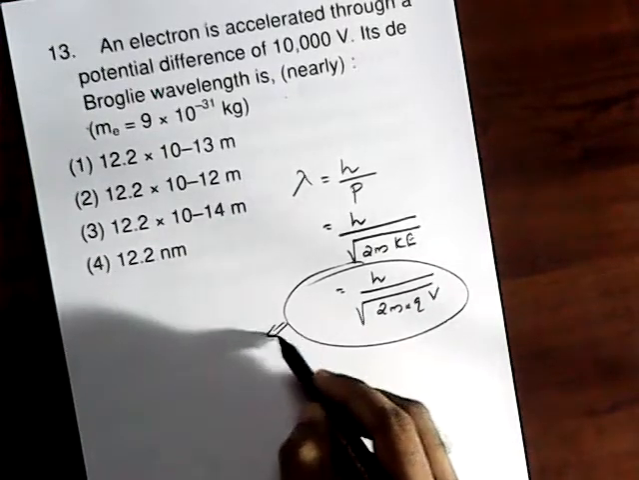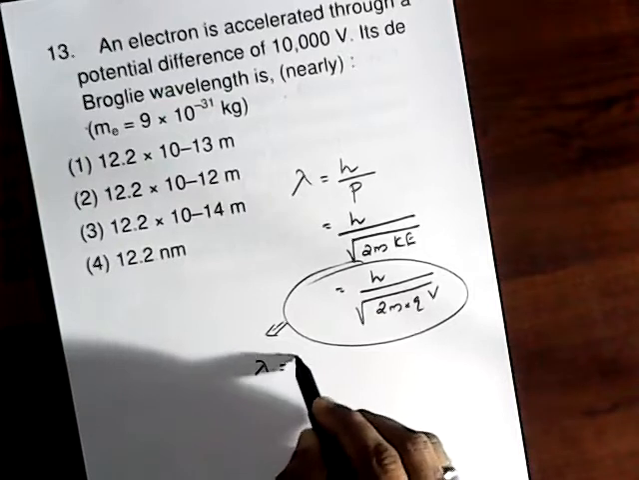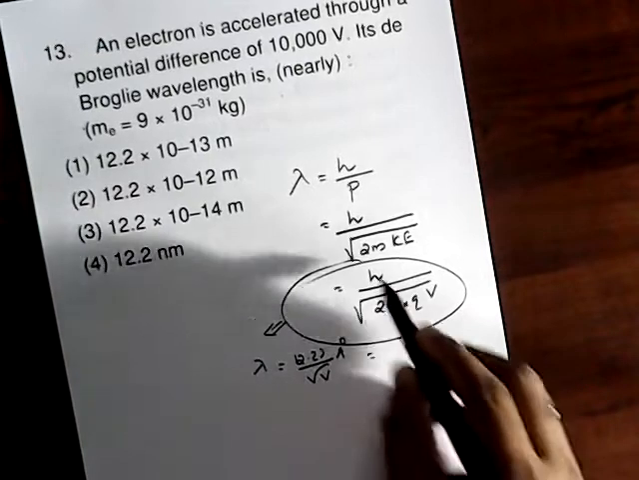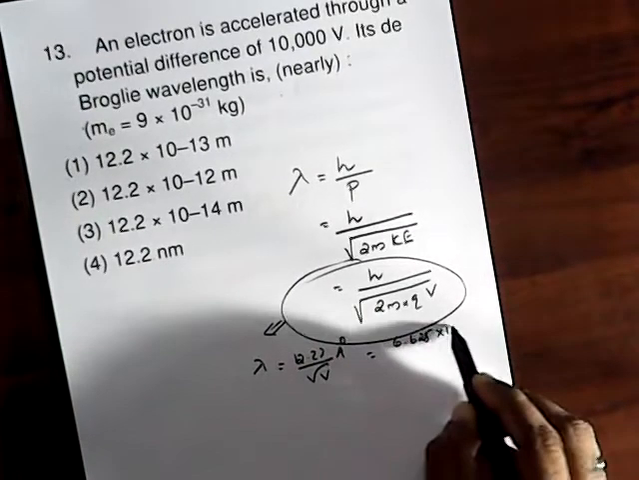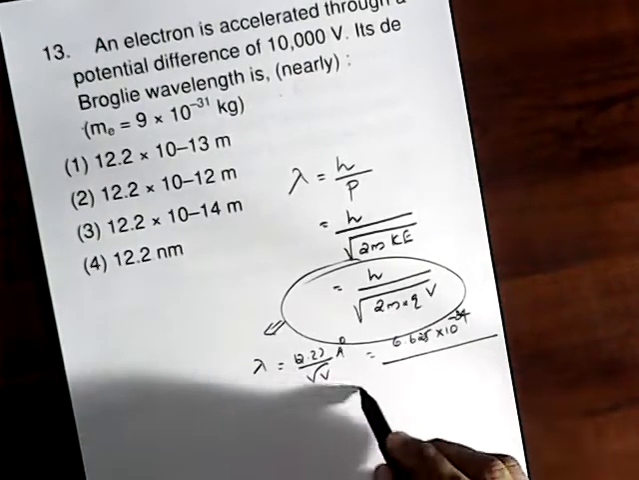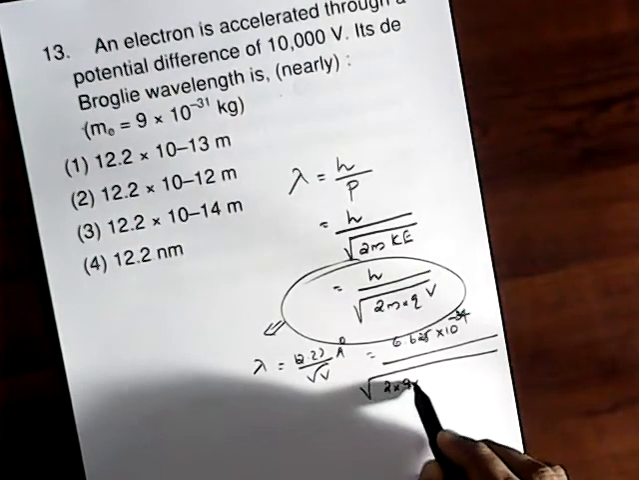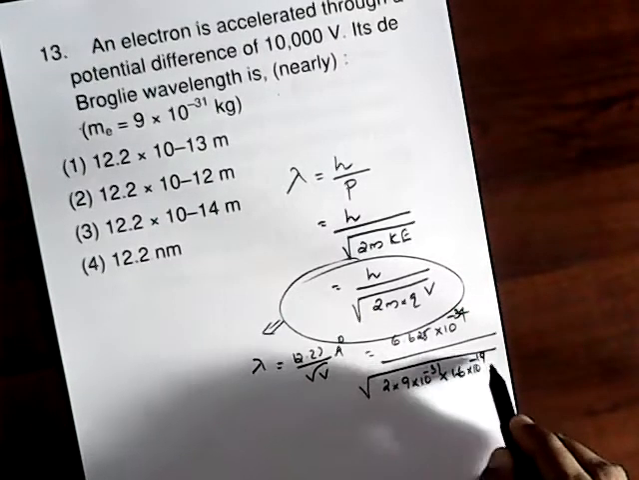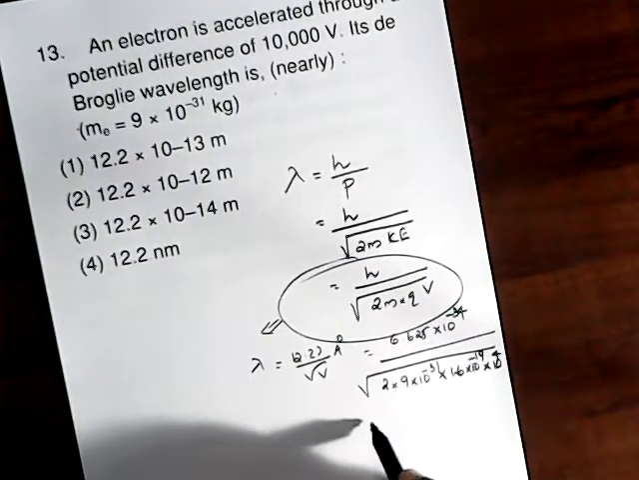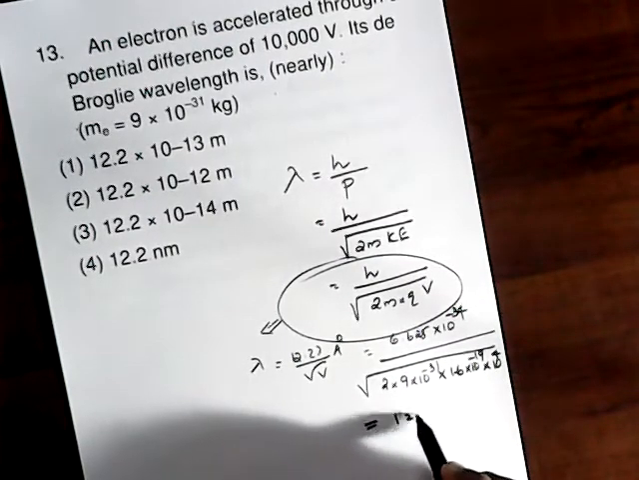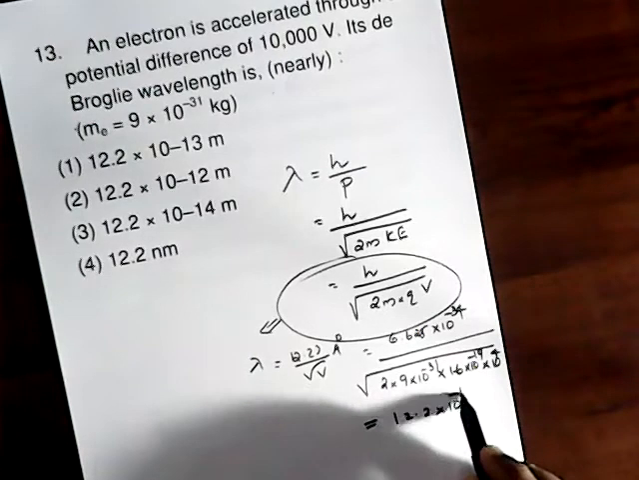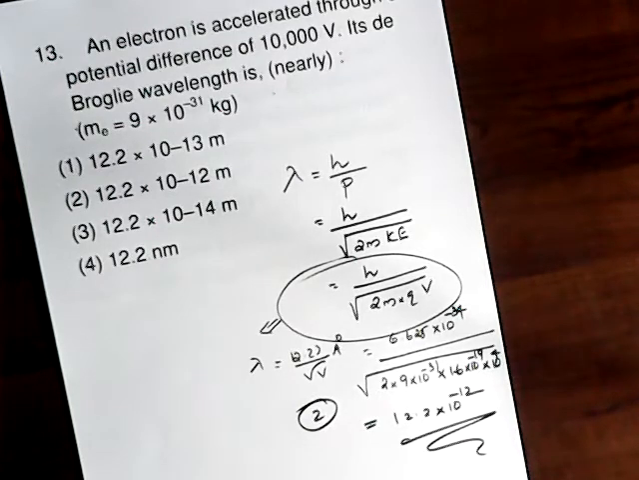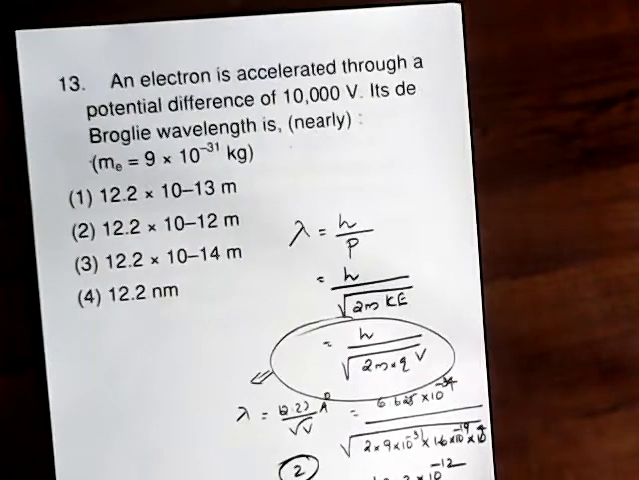If you have enough memory, you can write the relation as lambda equal to 12.27 by root V angstrom, or you can substitute 6.625 into 10 raised to minus 34 by root of 2 into 9 into 10 raised to minus 31 into 1.6 into 10 raised to minus 19 into 10 raised to 4. You get the answer as 12.2 into 10 raised to minus 12. So we can code the answer as 2. A good question.